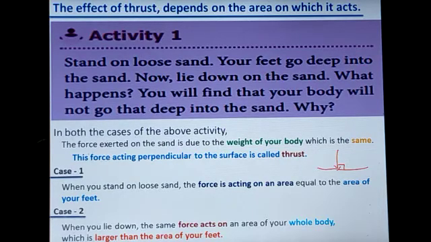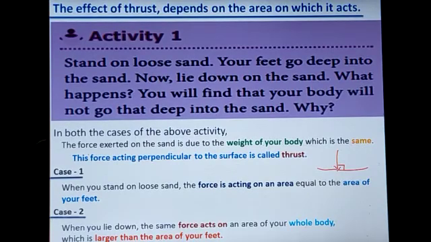But in case 2, when you lie down, the same force acts on the area of your whole body, a large surface area. It is larger than the area of your feet. So that's why when we stand on sand, our legs go deep somewhat. But when lying down on the sand, it does not happen in such a way.